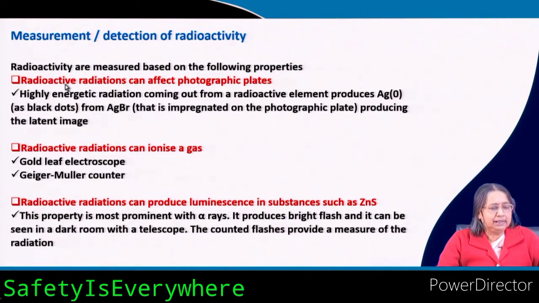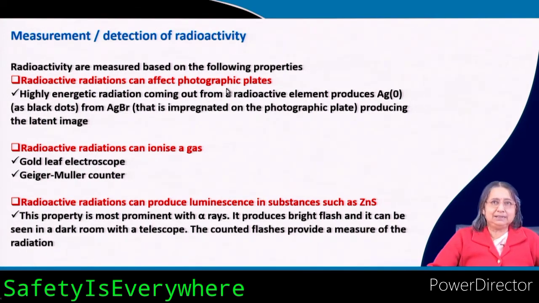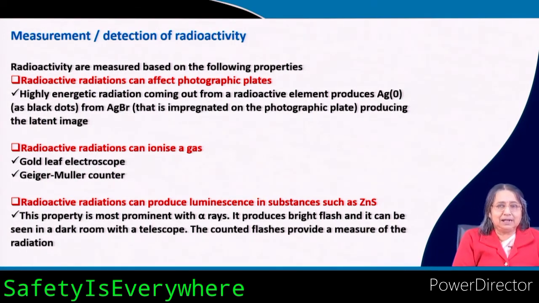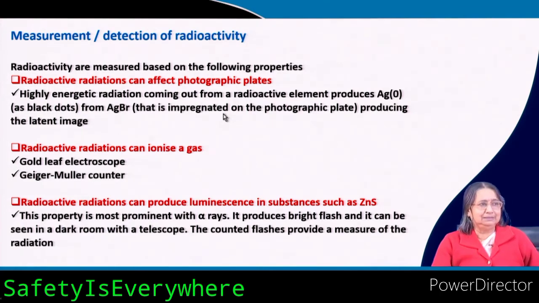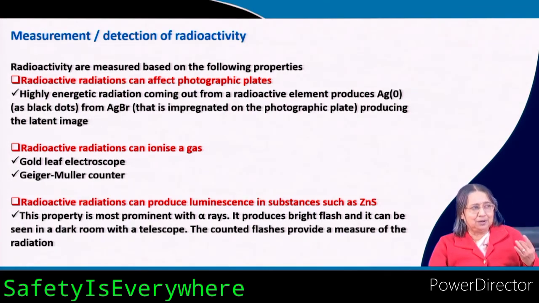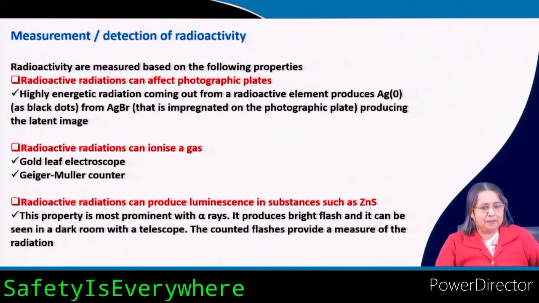One property is that radioactive radiations can affect photographic plates, that we have already seen in the discovery. The photographic plates were exposed by the radiations. In fact, they also speculated in the same way that there is something in the bottle, that is potassium uranyl sulphate, that is giving out radiations that are exposing the photographic plate.